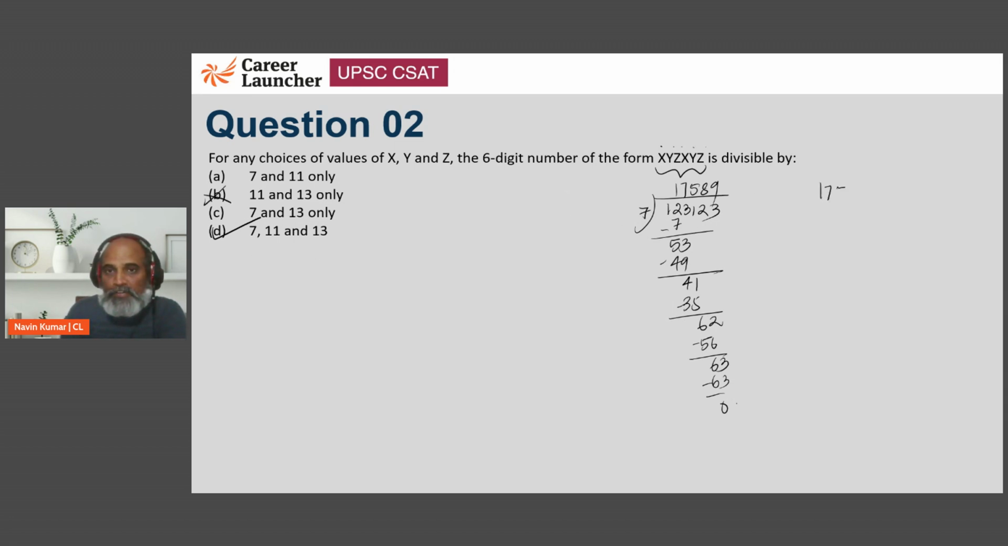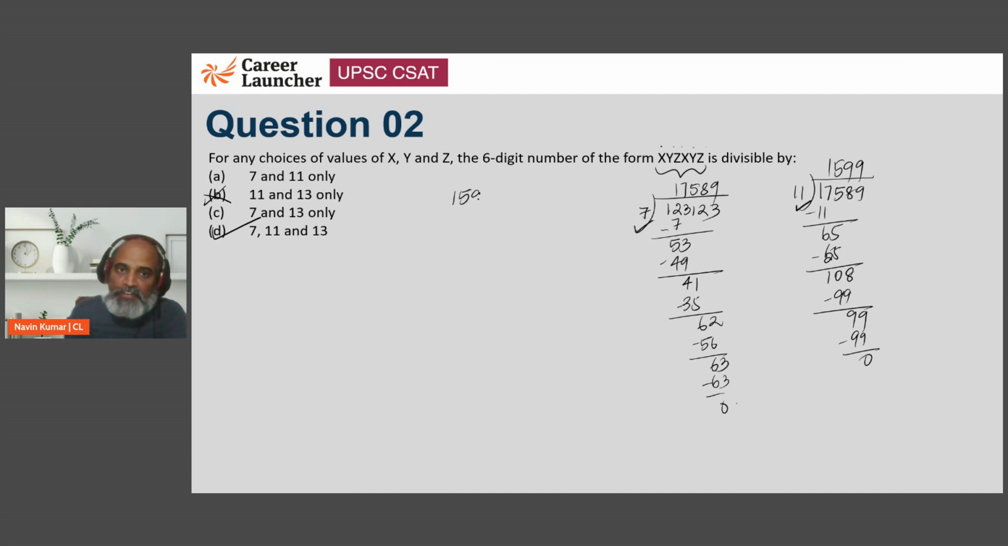Now I have the new number 17589. Let's divide it by 11. So if we divide it by 11, 11 into 1 is 11. Then we will have 65. Then 5 times 55. So we will have 108. So this will go 9 times. So 99. And then again 99 and again 9. So we can say that 123123 is divisible by 7 and again later on by 11. Now we have 1599, and if I divide it by 13,